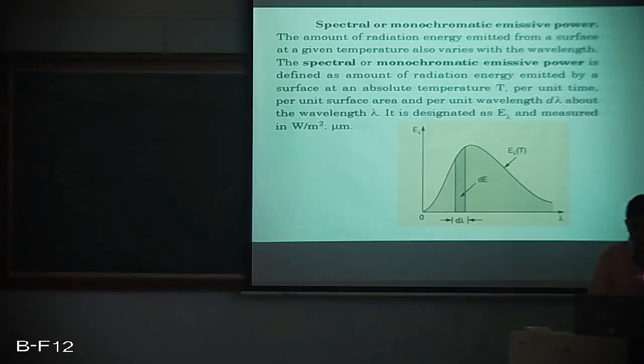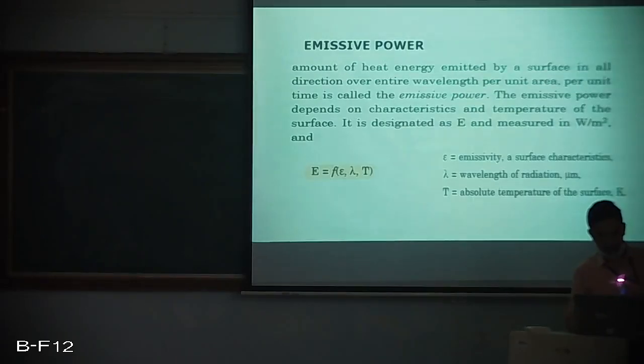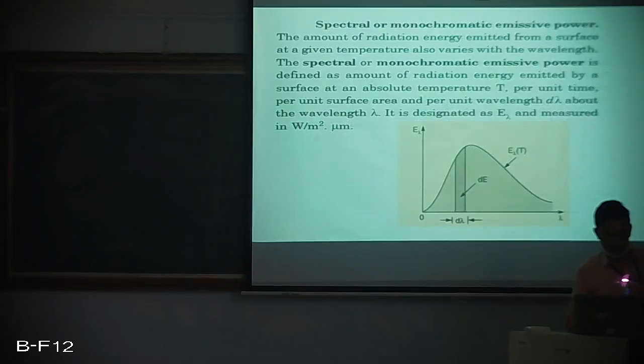It all depends upon the wavelength. So monochromatic emissive power is dependent on wavelength, and emissive power is not measured in terms of per wavelength, whereas monochromatic or spectral emissive power is measured per unit wavelength. That is the major difference between these two.